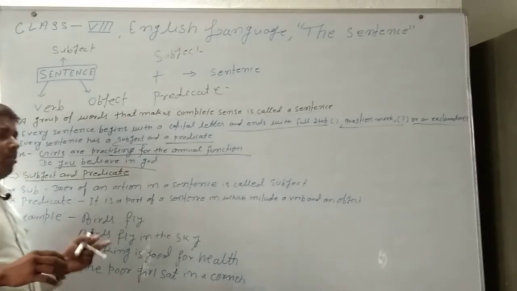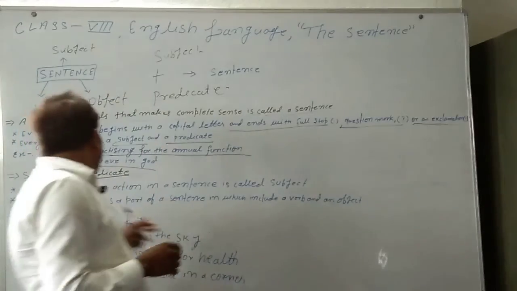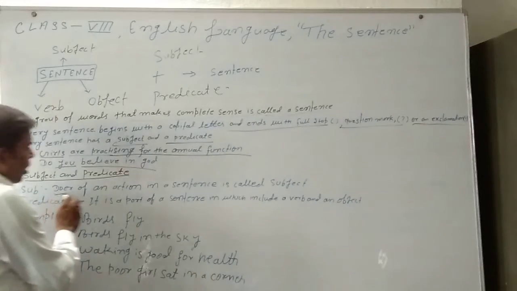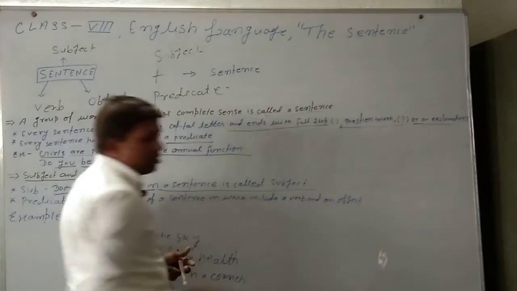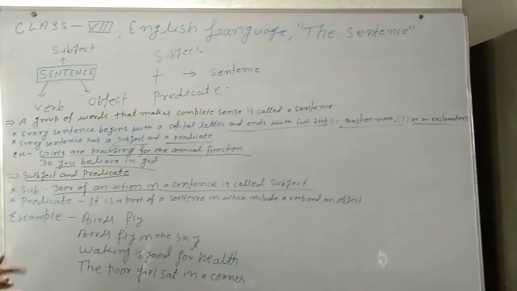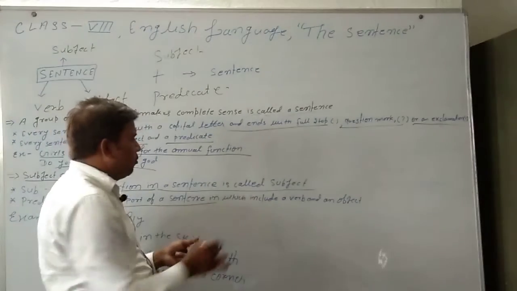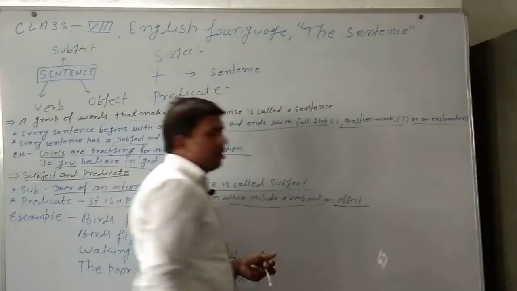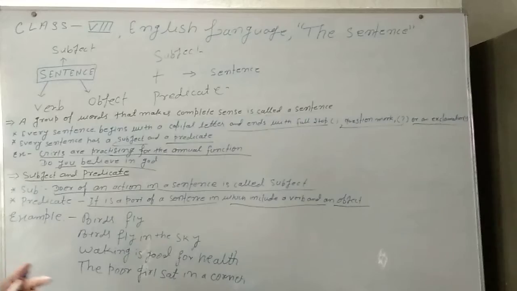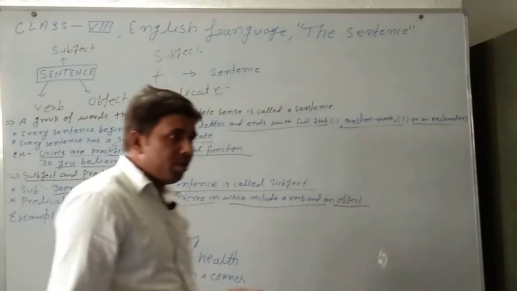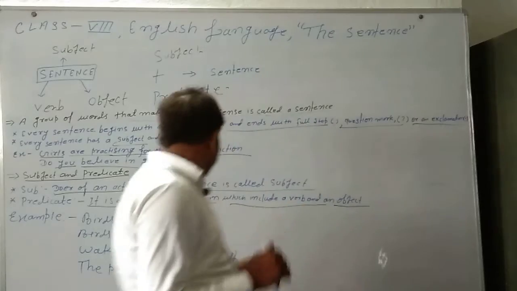Subject. Just as I said, the doer of an action in a sentence is called the subject. Second, predicate. It is a part of a sentence which includes a verb and an object. It means the predicate is a part of the sentence which includes a verb and an object.